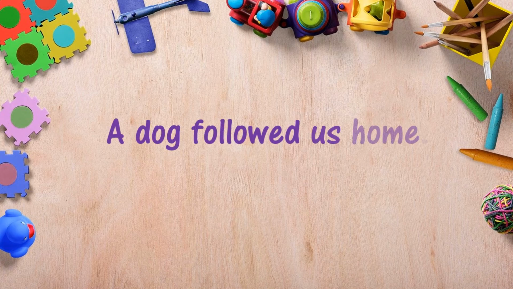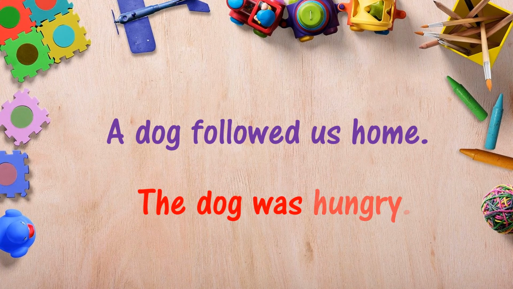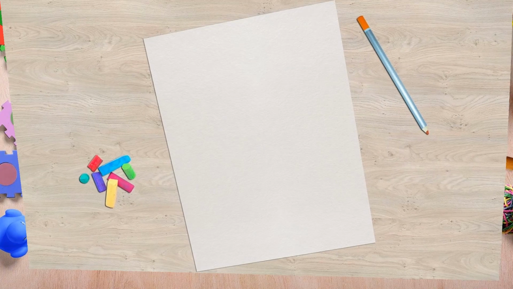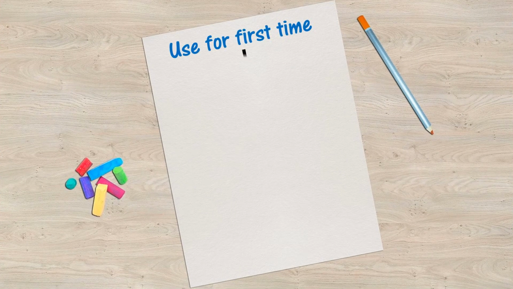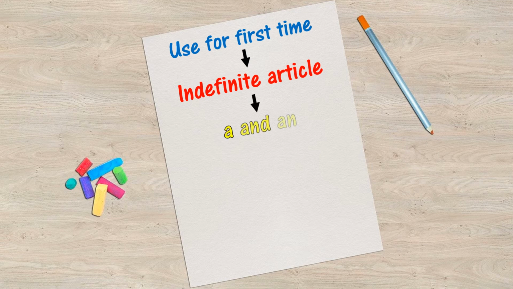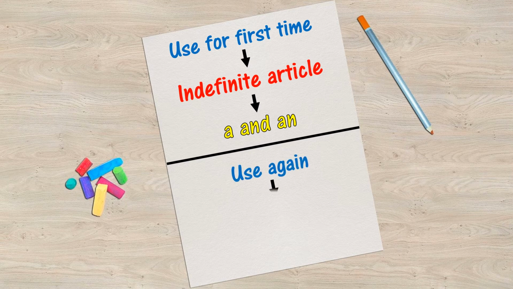A dog followed us home. The dog was hungry. Look at the first sentence. It is starting with article a. And now look at the second sentence. We are talking about the same dog but in a second sentence. So we use the article the. So remember, children, when we talk about something for the first time, we use the indefinite articles. What are they? A or an. Very good. But when we talk about the same thing again, we use the definite article, that is the.